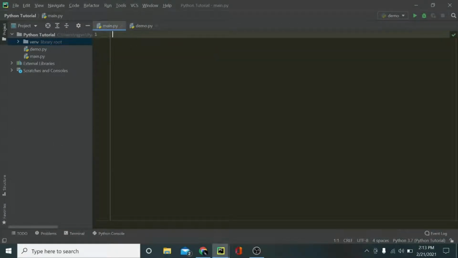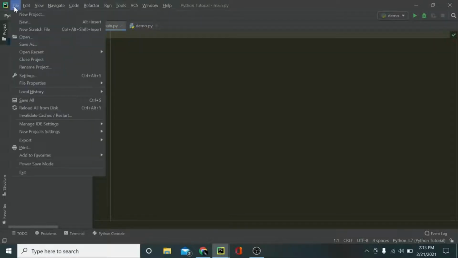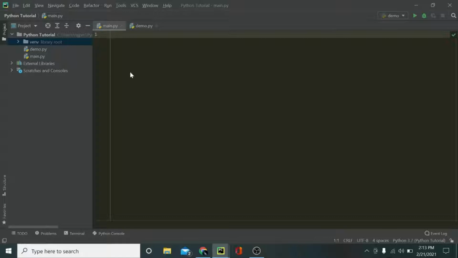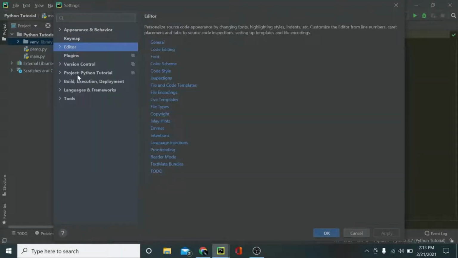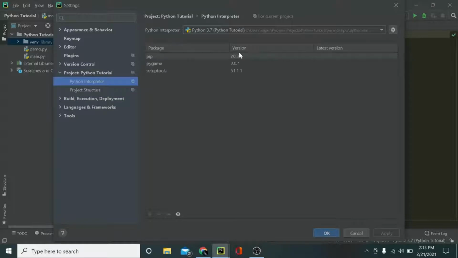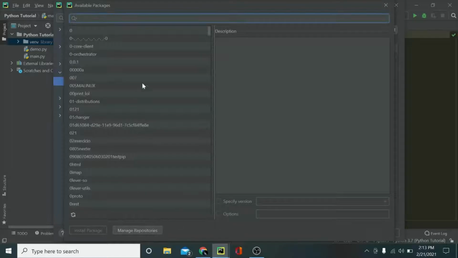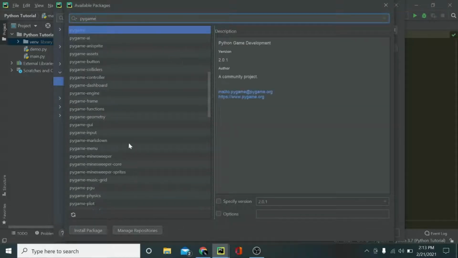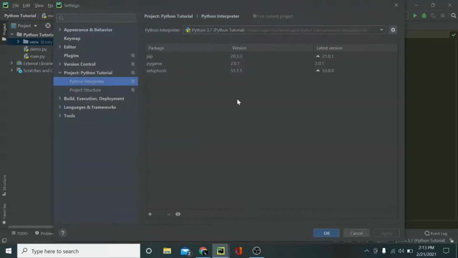So let's get started. But before we get started, we need Pygame so that we can use it. Because Pygame is an external module, we have to install it. The easy way to install it is to go to your settings, go to your project, Python tutorial, and from there you'll see Python interpreter. Click on that, then click on the add button, search for pygame, and install the package.